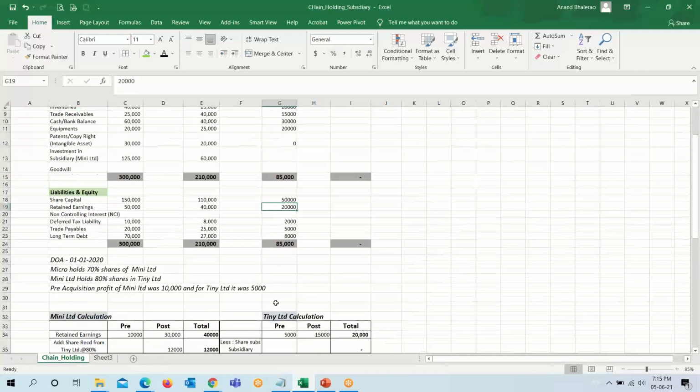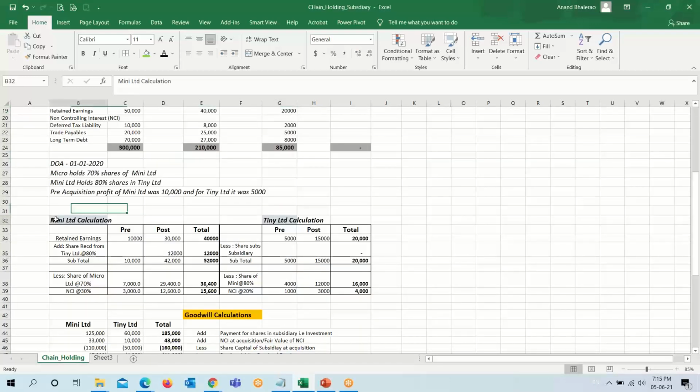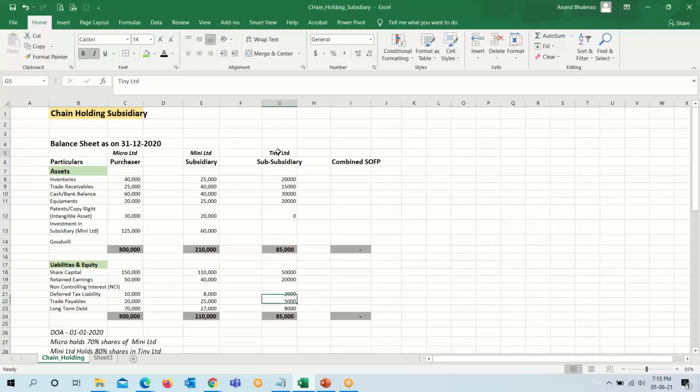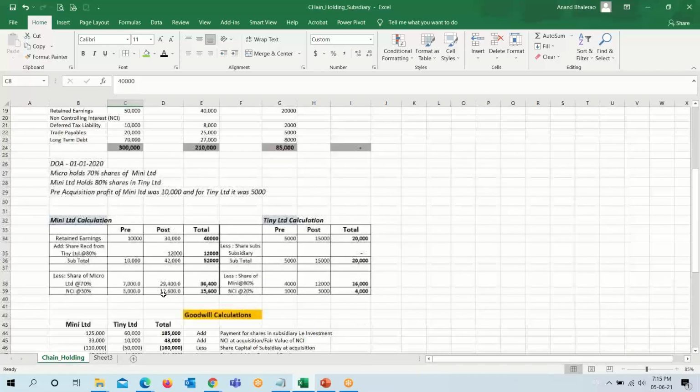Before moving to the calculation, we have to make the analysis of Mini Limited and Tiny Limited, because the profit of Tiny Limited will go to Mini Limited, which will add to the profit earned by Mini Limited, and by adding them, the share will go to Micro Limited, the holding company.